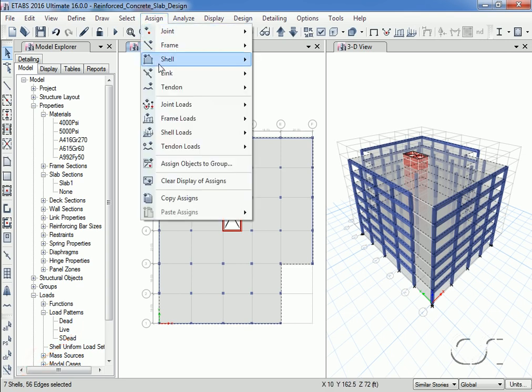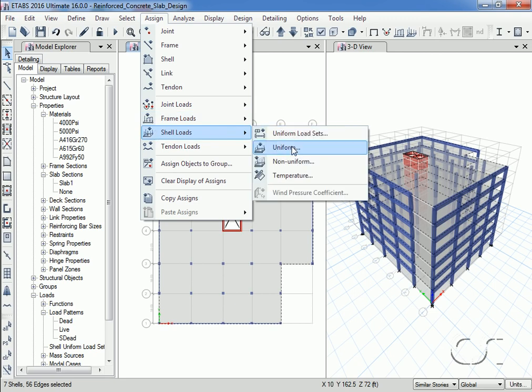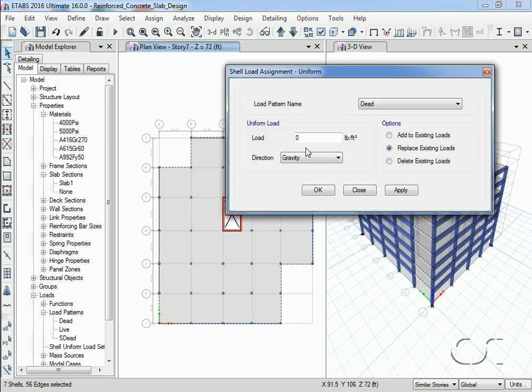And go to the Assign Shell Loads Uniform command. The dead pattern will be just for self-weight, so we switch to the live pattern and assign a load of 50 pounds per square foot. It will be in the gravity direction.